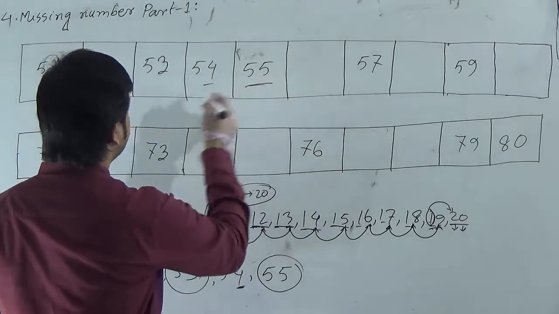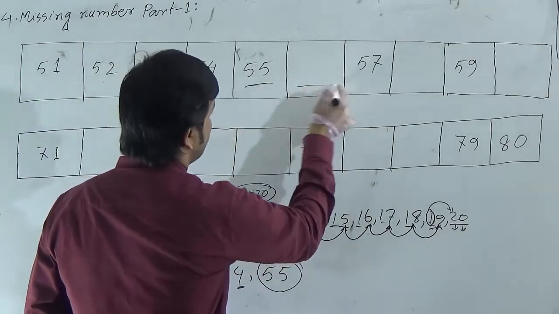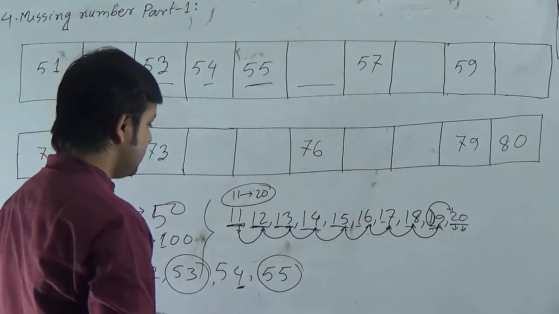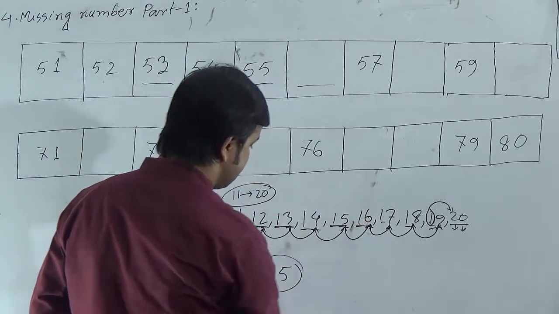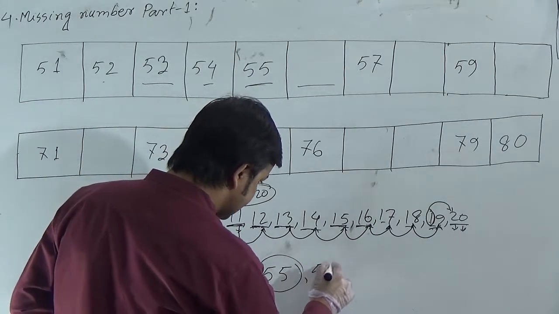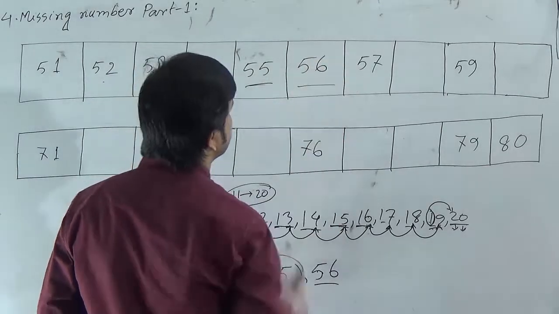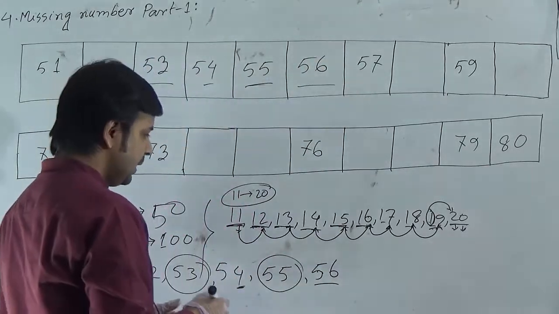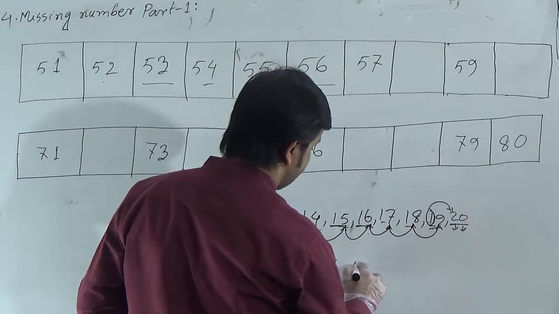Then after 55 here is also another missing number. If you observe, after 15 here is 16, one's place is 6 here. So after 55 we can write 56. So here the missing number is 56. Then after 56 here is 57 given.